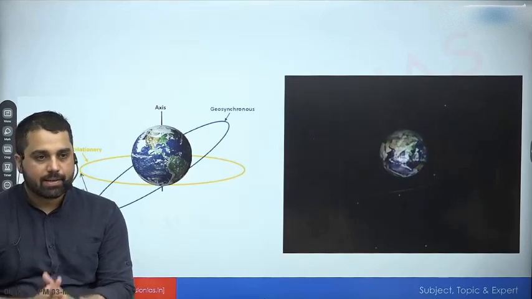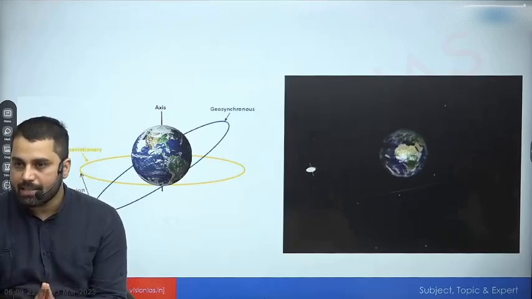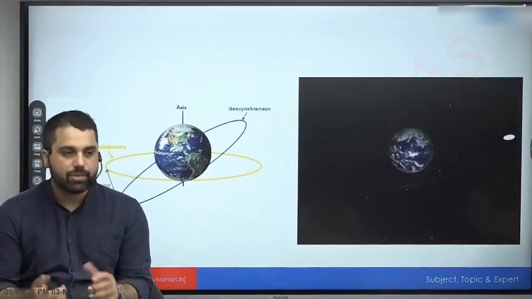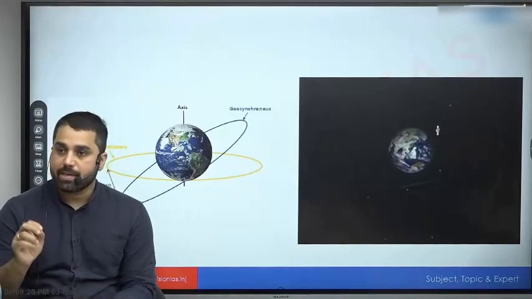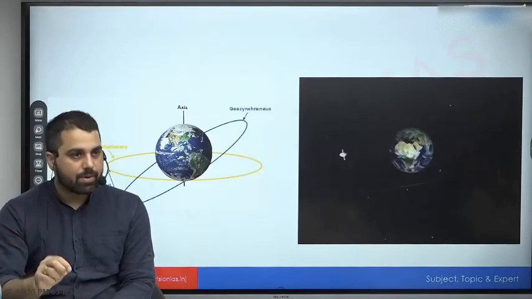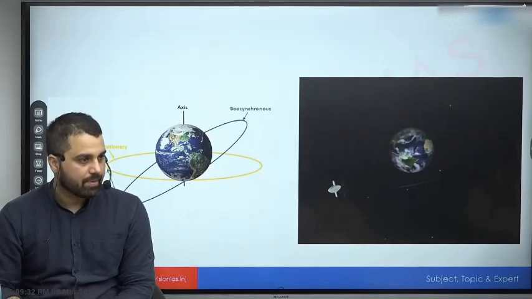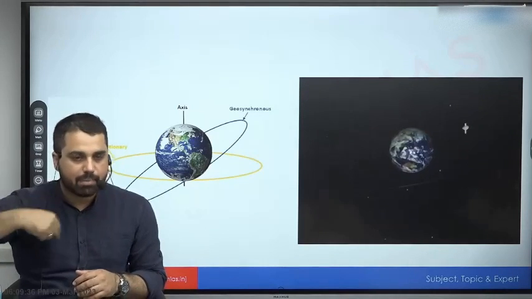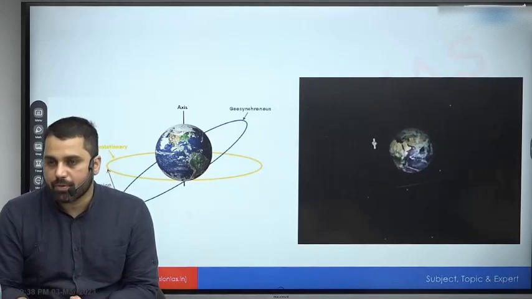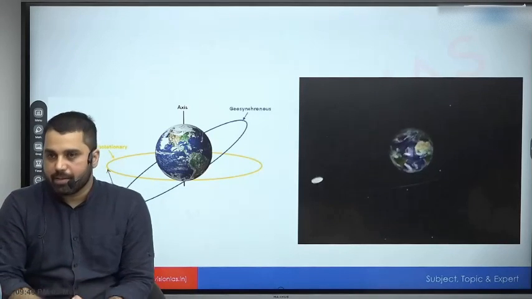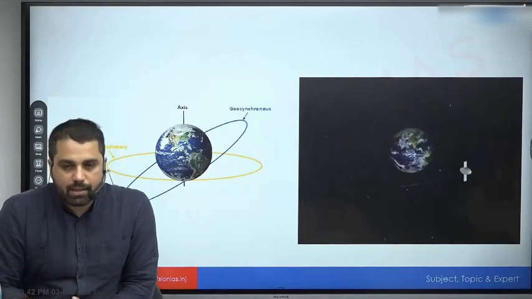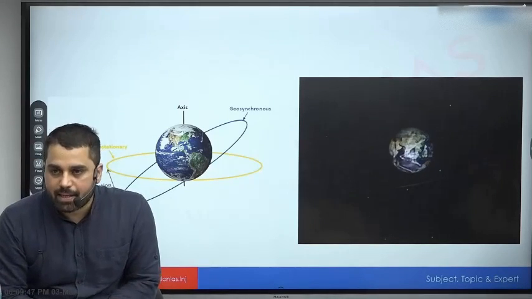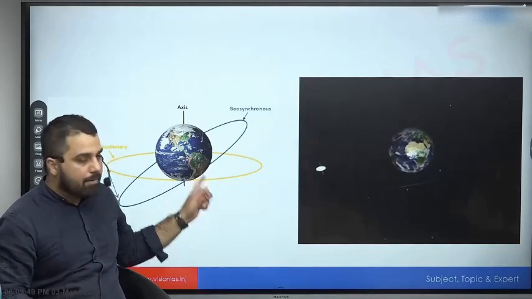So geosynchronous का definition is very simple. Any satellite whose revolution is synchronized with Earth's rotation is geosynchronous. But geostationary is a special case that it is synchronized but also above equator. So दो चीजें अगर साथ में हो जाए, that yes it is synchronized, it is making one complete revolution in 24 hours, but it is also above equator. Because above equator का क्या फायदा होगा, that it will always seem to be fixed in a point in the sky. जो geosynchronous है, देखो ये fixed नहीं होगा.